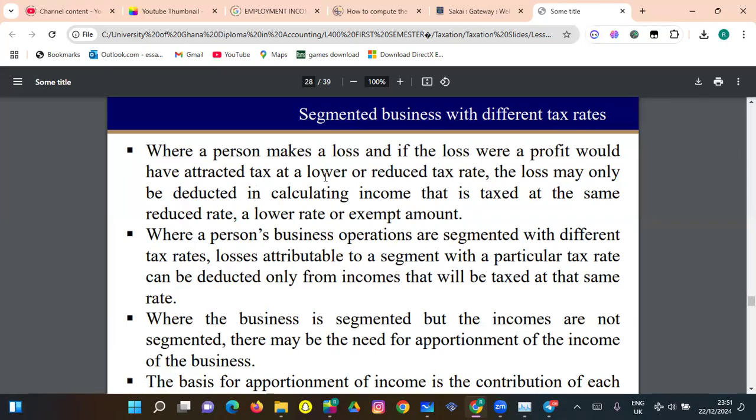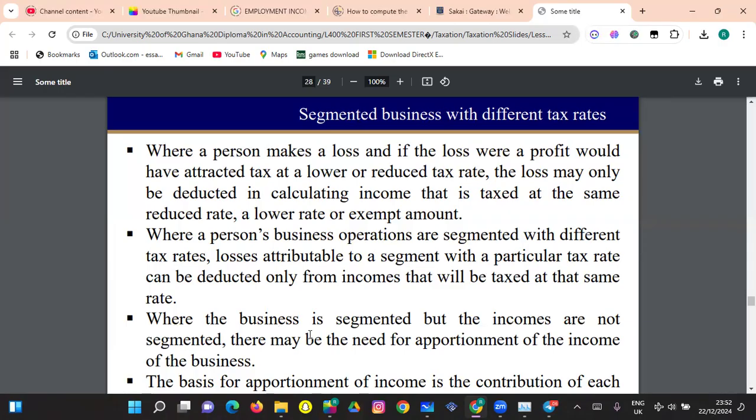Where a person makes a loss and, if the loss were a profit, it would have attracted tax at lower or reduced tax rates, the loss may only be deducted in calculating income that is taxed at the same reduced rate. So a lower rate or exempt amount. Where a person's business operations are segmented with different tax rates, losses attributed to a segment with a particular tax rate can be deducted only from income that will be taxed at the same rate.